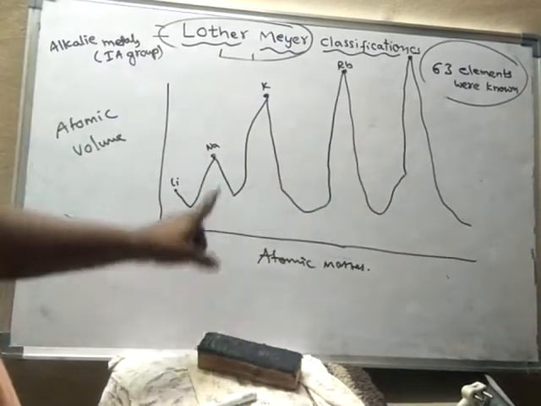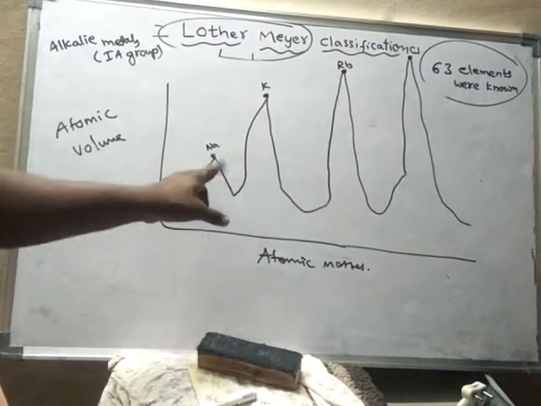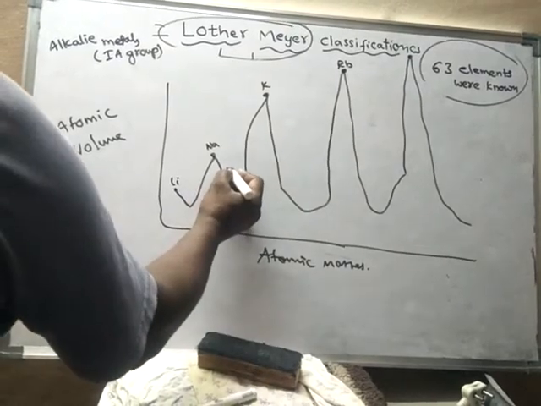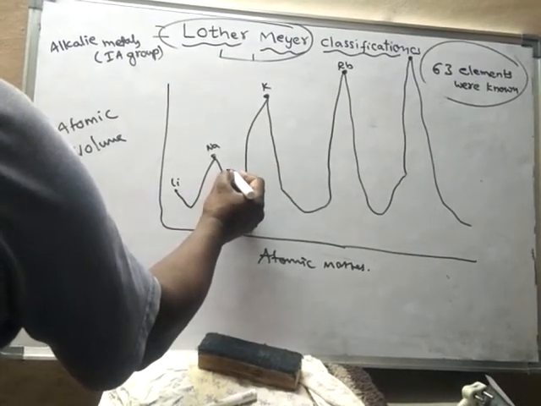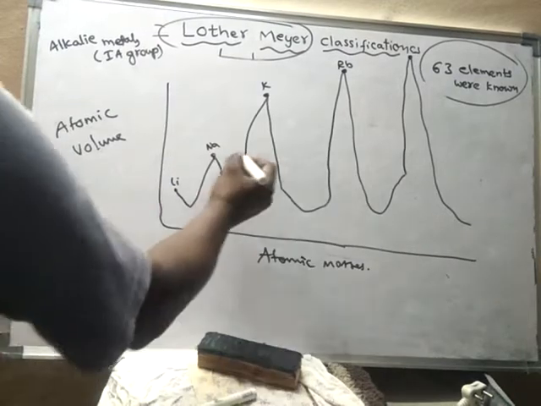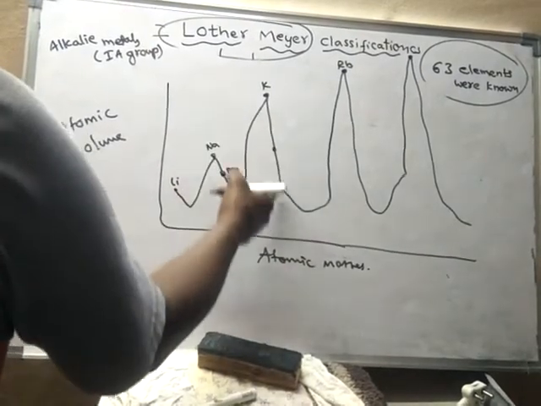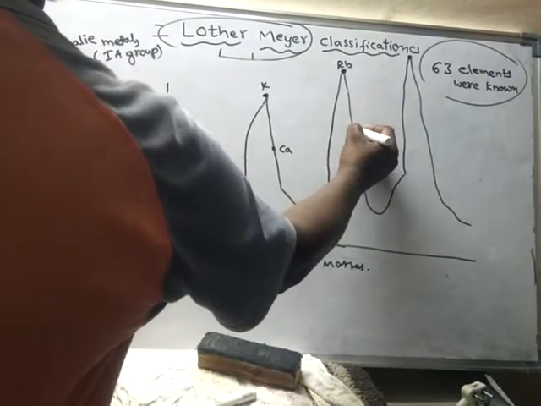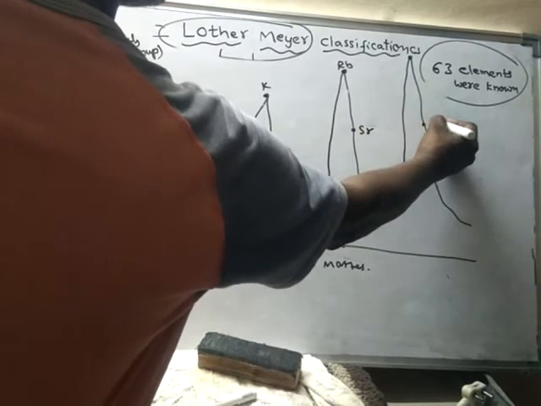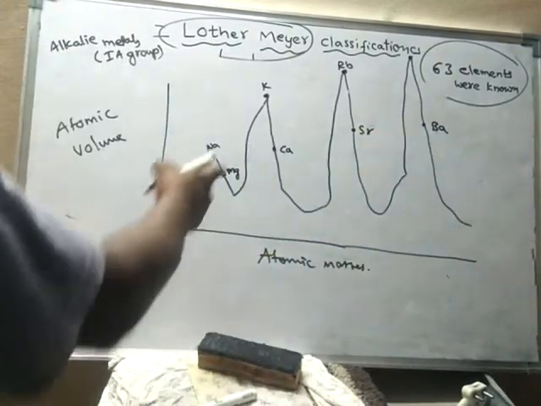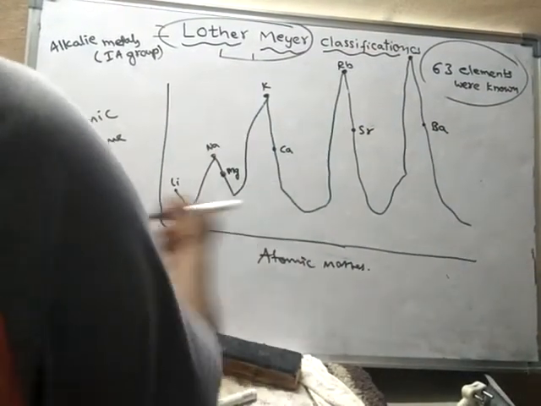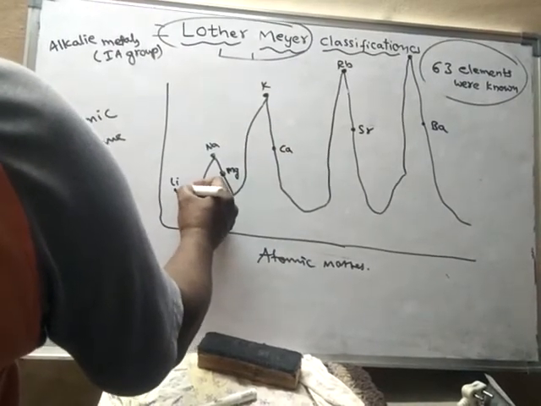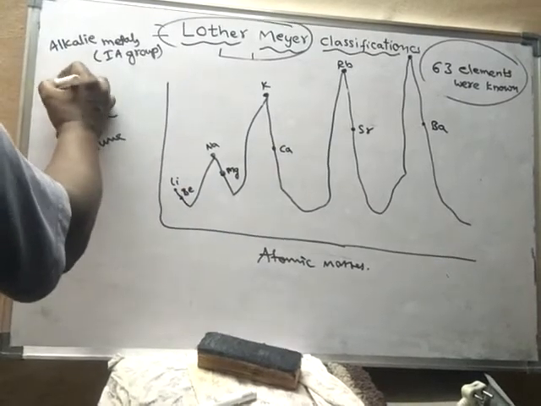So descending portions, ascending portions. In the middle of the descending portions of the curve, you will find alkaline earth metals.